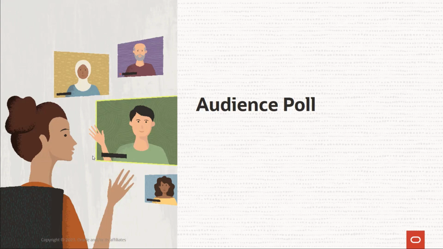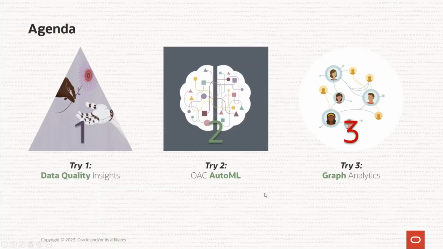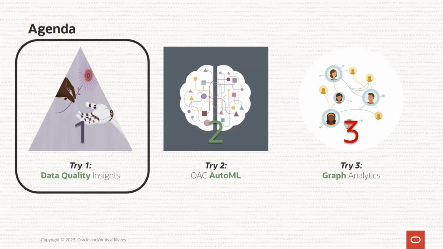So let's now begin with our session. Essentially, this session is about 3 demo and tries. The first one is around data quality insights. Second one is AutoML in Oracle Analytics Cloud. OAC stands for Oracle Analytics Cloud. And the third one is around graph analytics, again in Oracle Analytics Cloud, right? So let's start with the very first demo and try exercise.